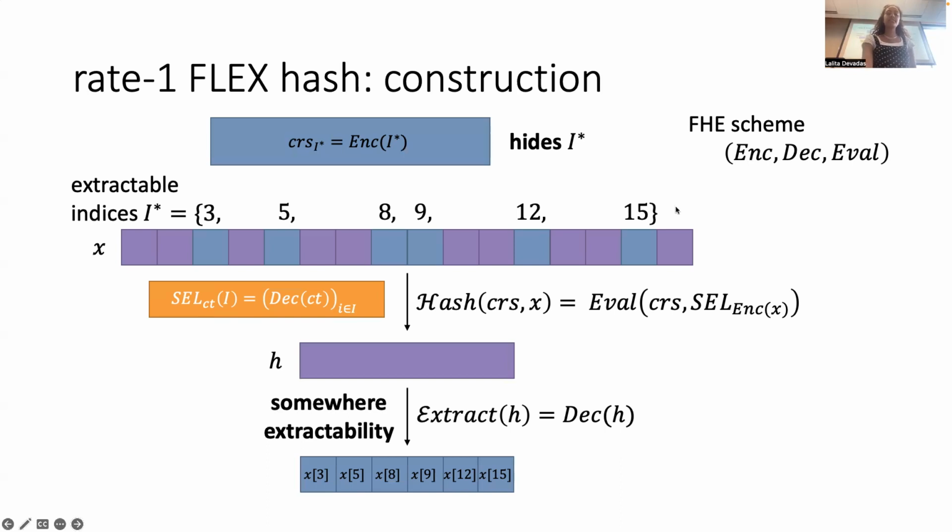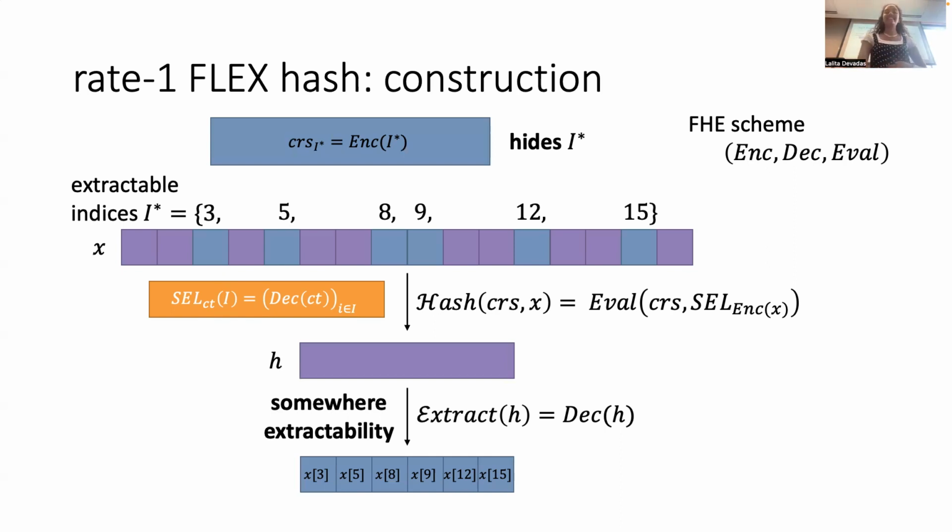So basically, what's actually going in there is our I star, because eval is going to take this as input and this as the function. So the output is the output of selection on the CRS as the input to the selector function, and X used to define the selector function. This is because it's actually insecure to do it the other way around, which might be more intuitive, defining the selector function by the I star and then putting in the X as input. It just turns out that doesn't work because you can't prove it secure.